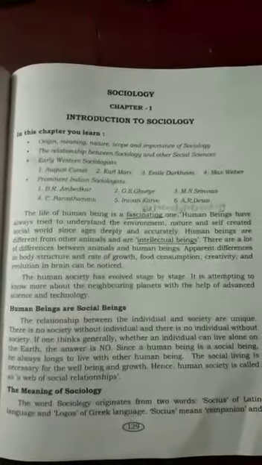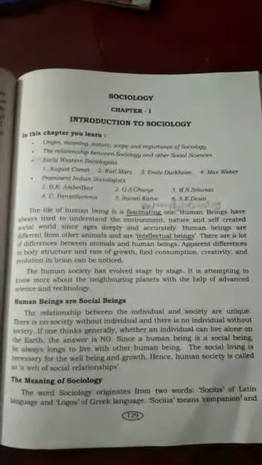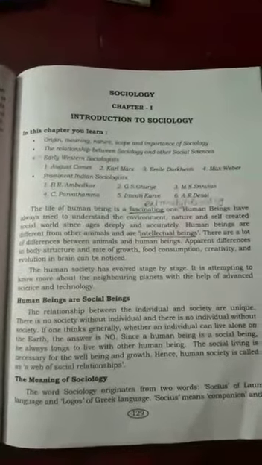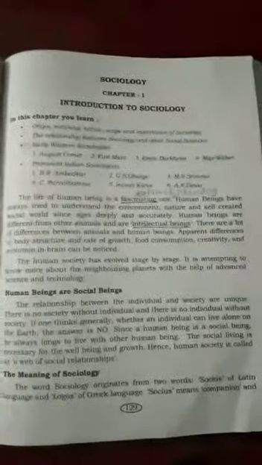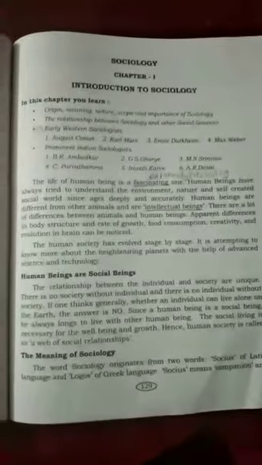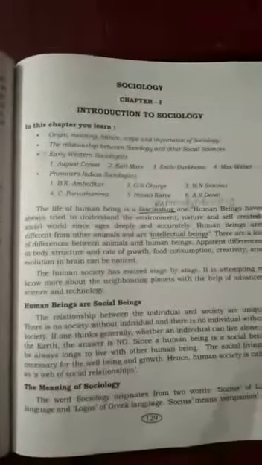Human society has evolved stage by stage. It is attempting to know more about the neighboring planets with the help of advanced science and technology. Yes, by using advanced science and technology, we are able to know what is happening on the neighboring planets apart from Earth.